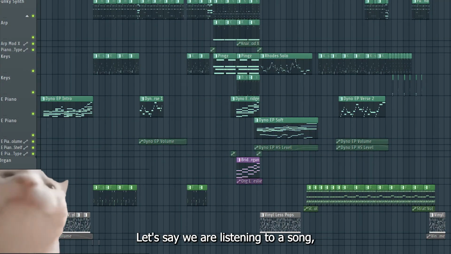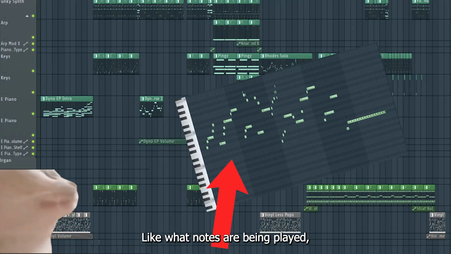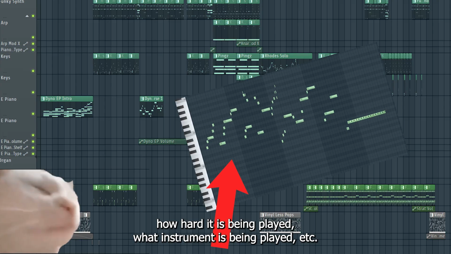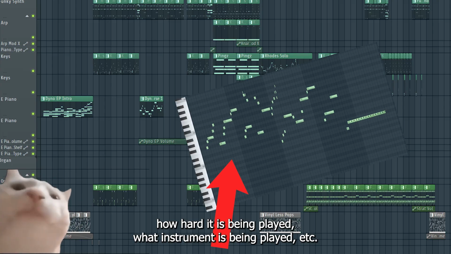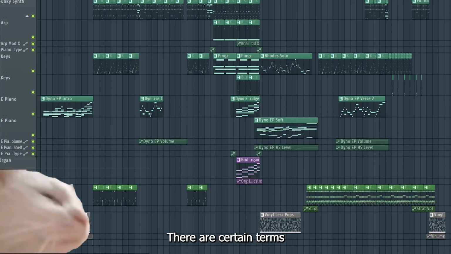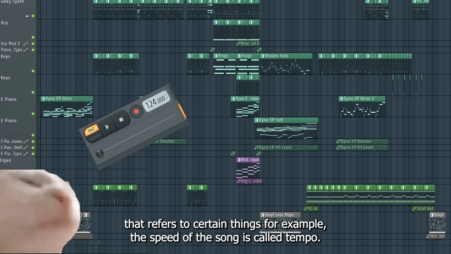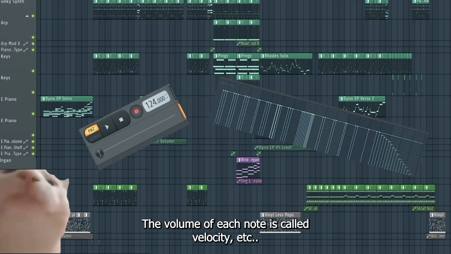Let's say we are listening to a song, then the MIDI information would refer to the musical data of a song, like what notes are being played, how hard it is being played, what instrument is being played, etc. This is called the MIDI data. Inside the MIDI data, there are certain terms that refer to certain things. For example, the speed of a song is called tempo, the volume of each note is called velocity, etc.